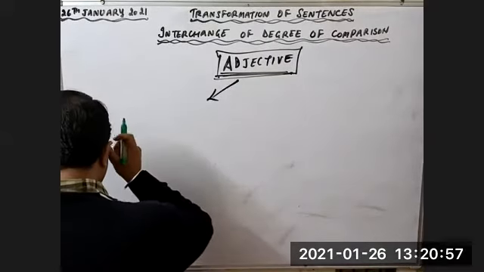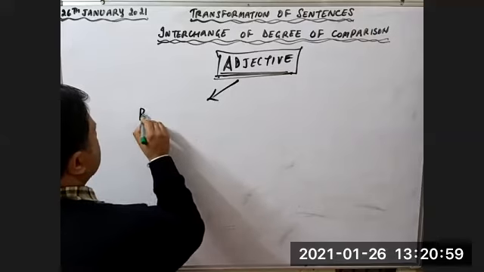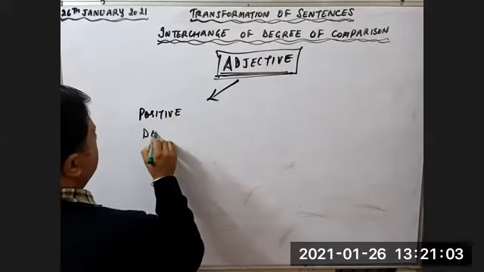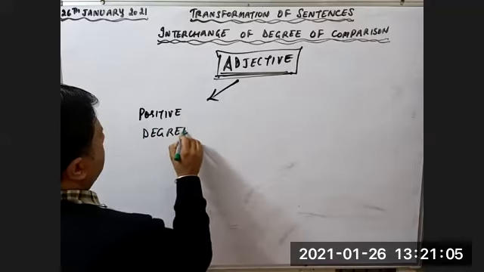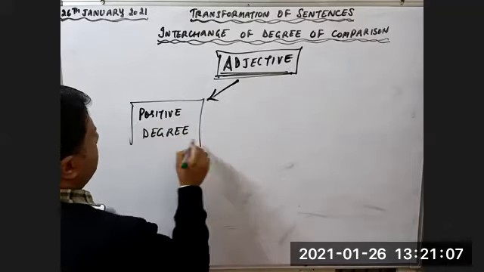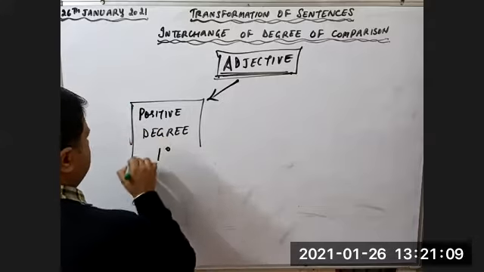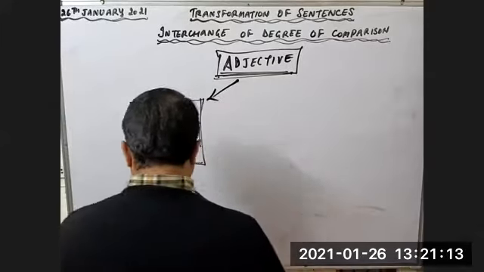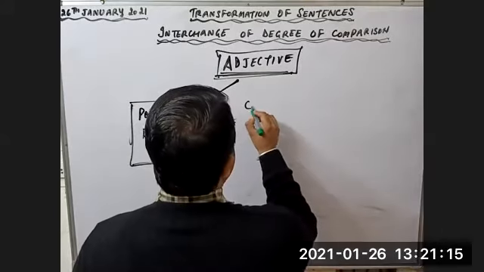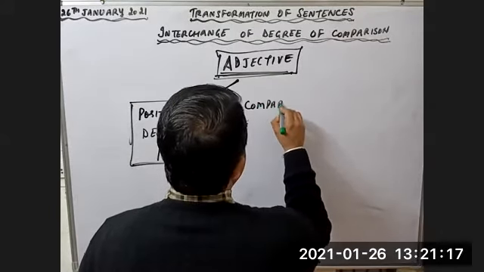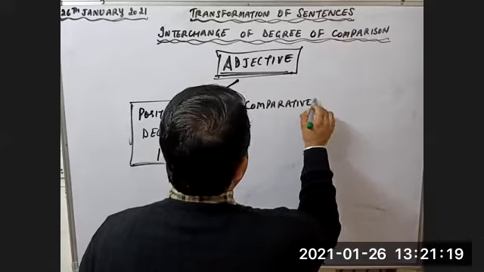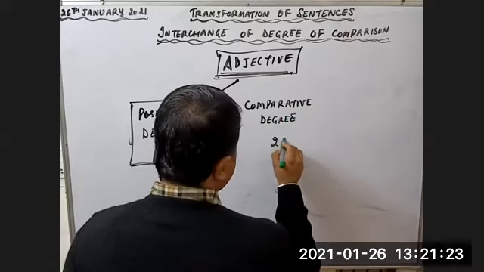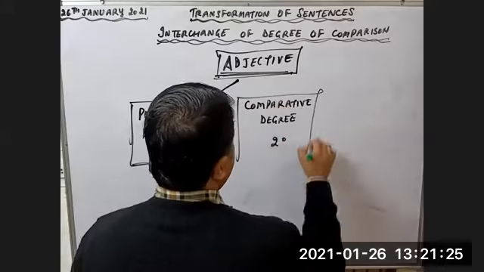So adjective is divided into 3 degrees. One is positive degree, it is also called first degree. Then comparative degree, it is also called second degree.